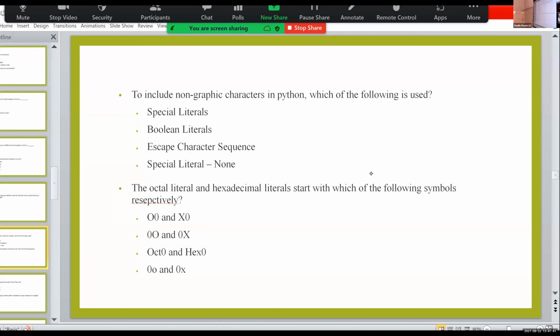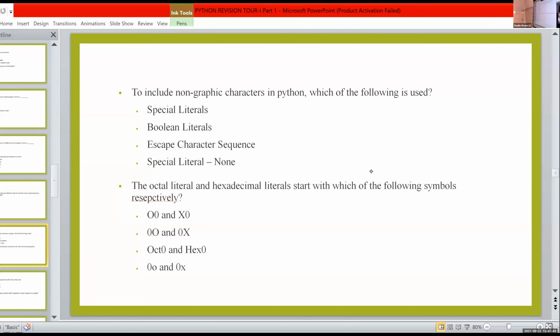So here for octal representation, it is 0O. Then hexadecimal, represent the correct option, it is the last one. So octal representation is 0O. Hexadecimal representation is 0x. Binary also you write.